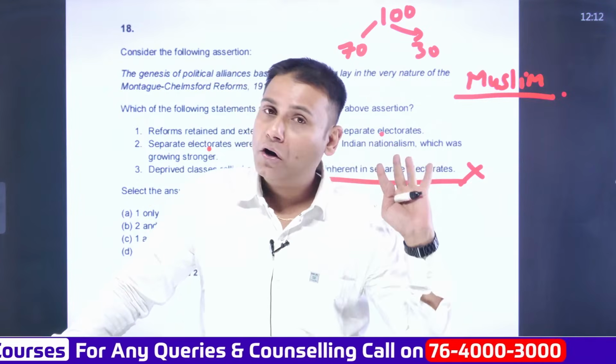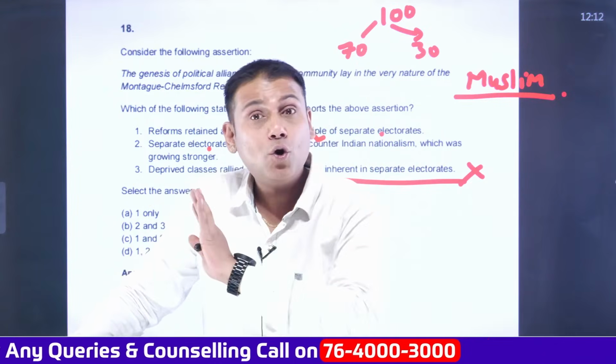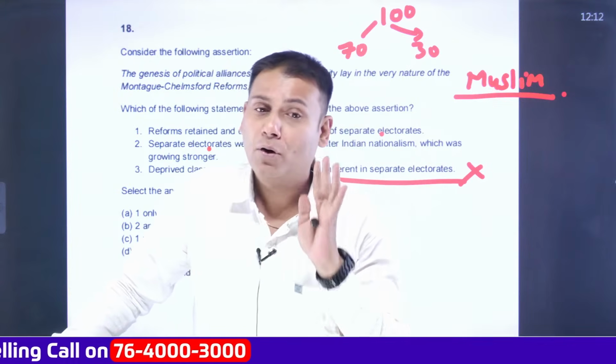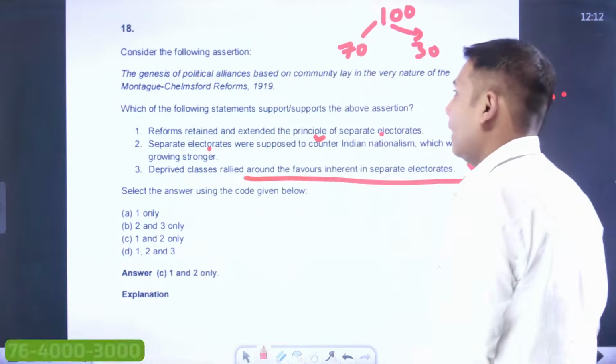Please do read all of them. You cannot afford to miss any of them because all of them are quite important from the exam perspective.